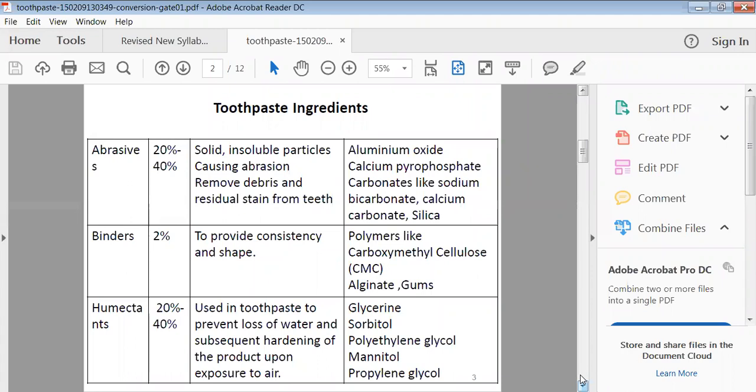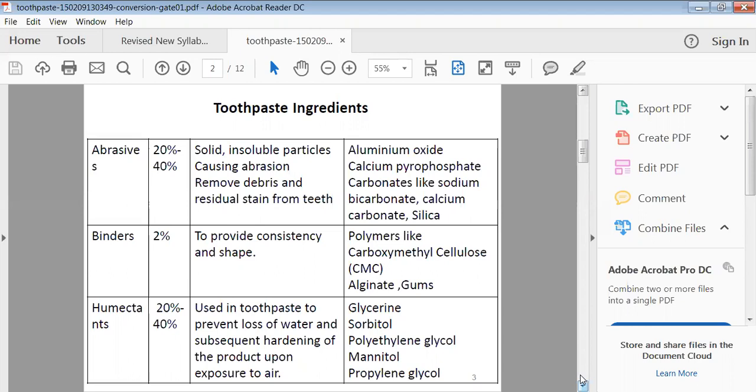In toothpaste we have to add the binding agents to keep all the ingredients in a good consistency, or to maintain the required consistency of your preparation. For that purpose, we have CMC, that is carboxymethyl cellulose, as well as alginates, and different types of gums.